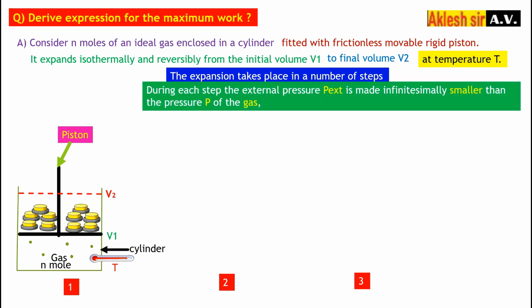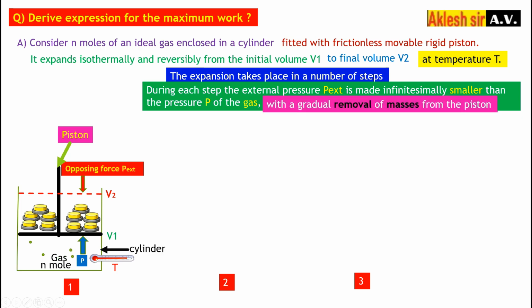During each step, the external pressure, P external, that is the opposing force, is made infinitesimally smaller than the pressure of the gas. This is the pressure of the gas. So what we are going to do here is decrease the external pressure slightly by removing the weight.